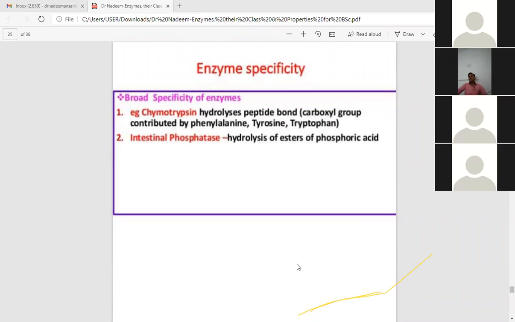Now come to the second type of enzyme specificity, that is known as broad specific enzymes. So these enzymes, apart from catalyzing their own substrate, can catalyze other similar substrates also. Here you can clearly see that these three substrates, which are amino acids, are similar in nature because they are aromatic amino acids. So chymotrypsin can catalyze all these three amino acids by breaking the peptide bond.